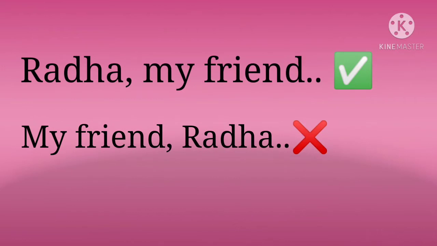In such a sentence, if we use the subject in the second place after the apposition, then it will be totally wrong, so don't do this again.